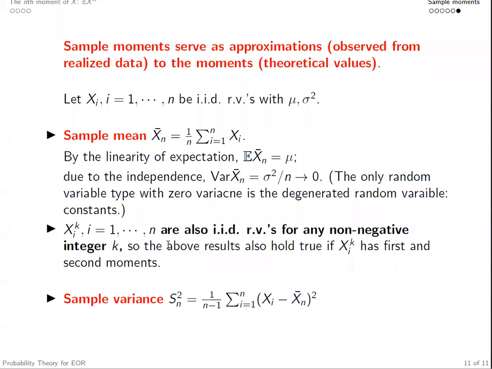It's not very hard to show that the expectation of this sample variance is equal to sigma square. You can pause the video at this moment and try to do the calculation yourself.